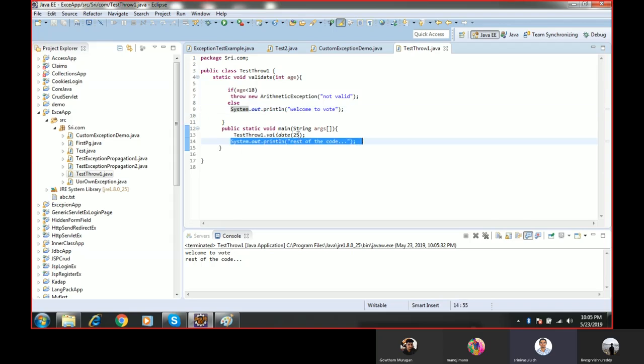If I pass an age less than 18, so 15, I am passing 15. If I pass 15, then what happened?